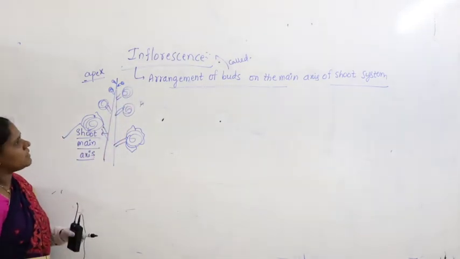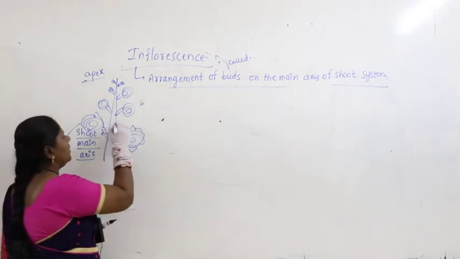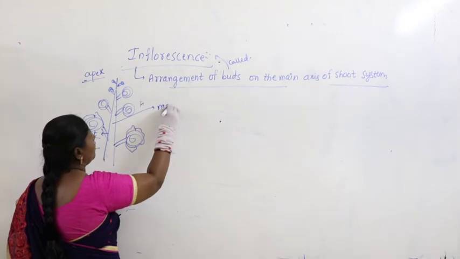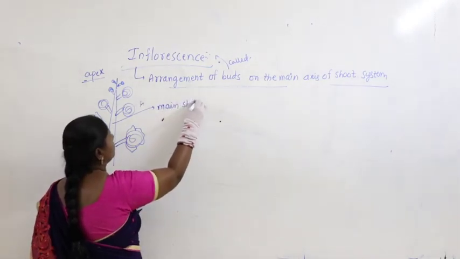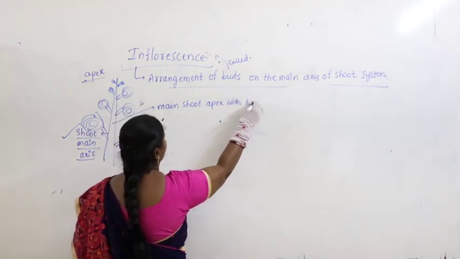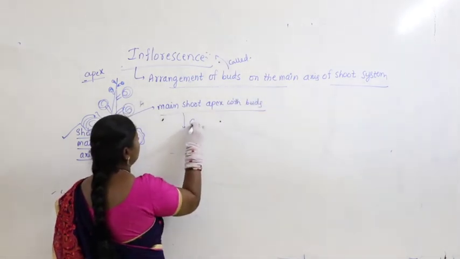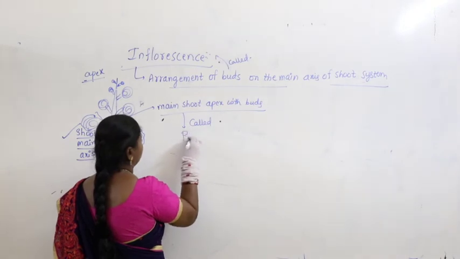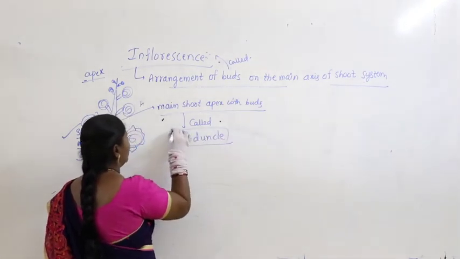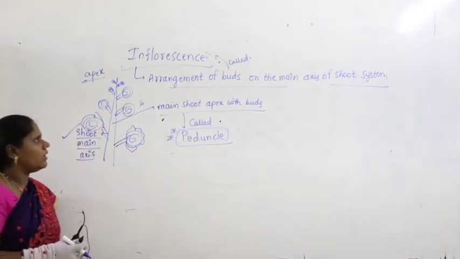Then the main axis of the shoot system, you can write main axis or main shoot apex with buds, it's called peduncle. Okay, I repeat.